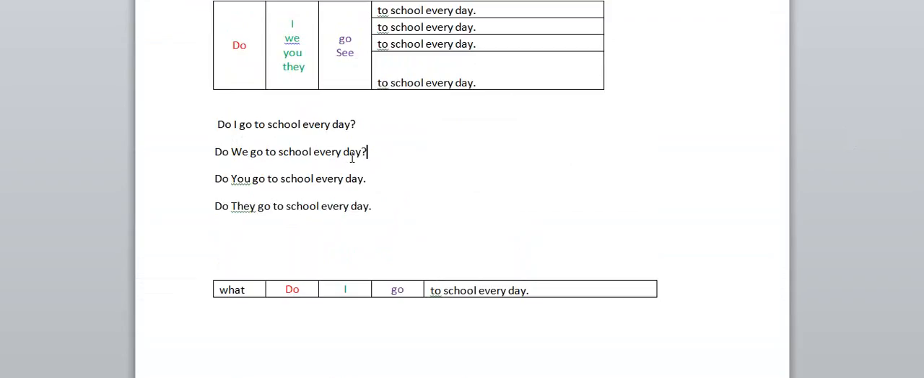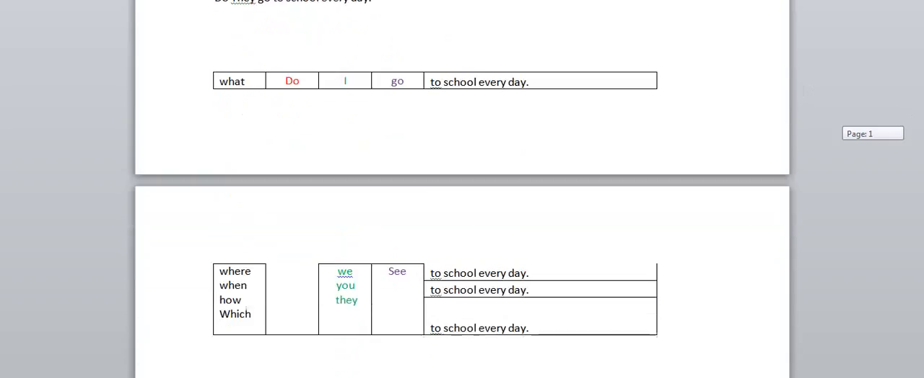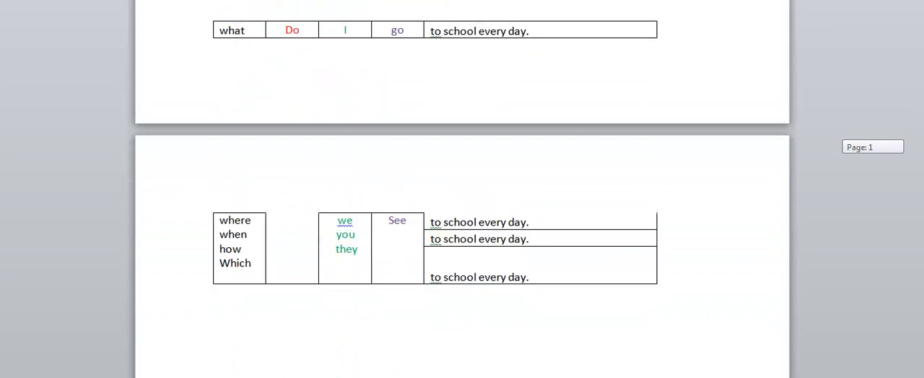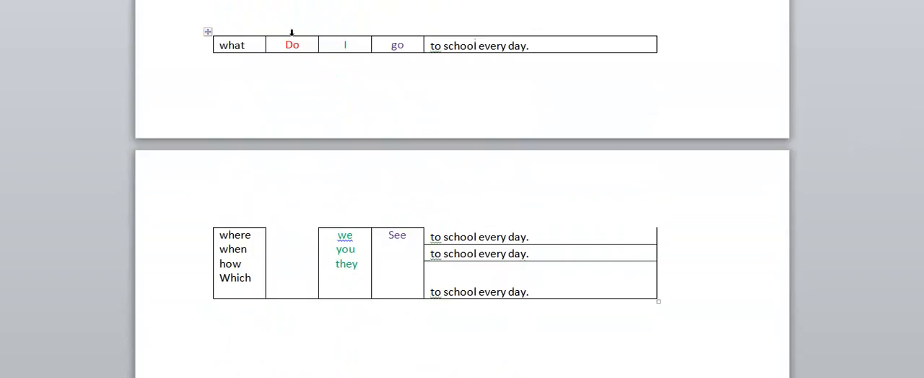Suppose I want to add question words in front of do, how will the construction be? See, the same words I have taken. I convert like: what do I go to school every day?